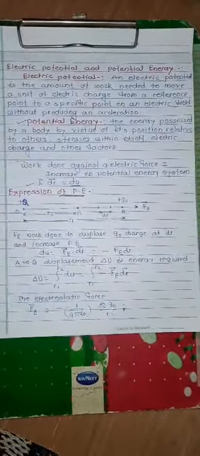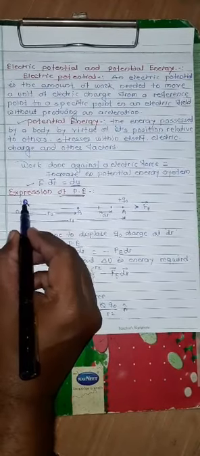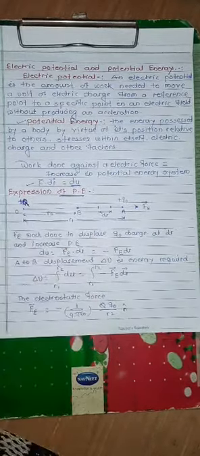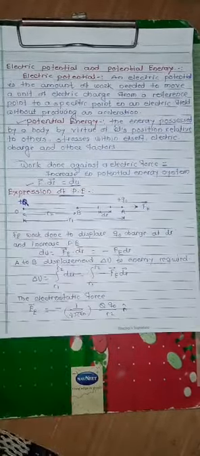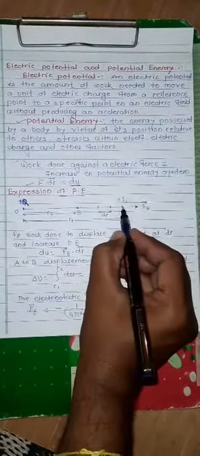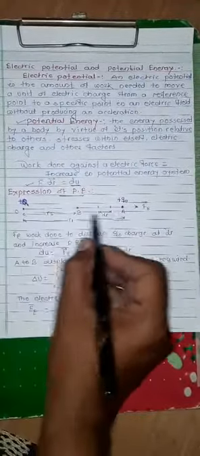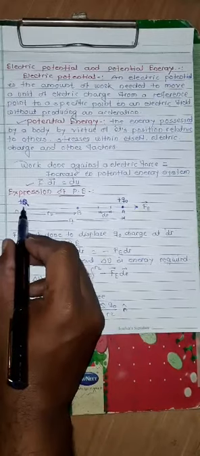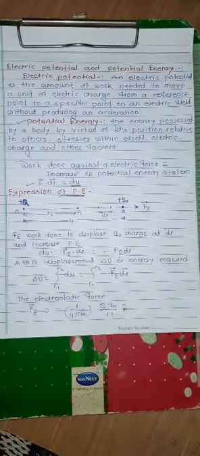Now let us consider the electrostatic field due to this positive charge plus Q. This is the positive Q charge, and suppose this charge is placed at the point O. Again, we consider a small charge, plus small q0, situated at a distance r1 from the origin O. That means the distance from O to this point A is r1, and the distance between the charge Q and the small charge q0 is r.